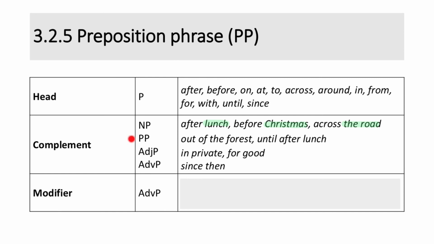A preposition phrase can also be a complement of a preposition. For example, out of the forest and until after lunch. Of the forest and after lunch are the complements of the preposition. Adjective phrases like private and good can also be complements. For example, in the phrases like in private and for good. Finally, an adverb phrase can also be a complement of a preposition. For example, since then.